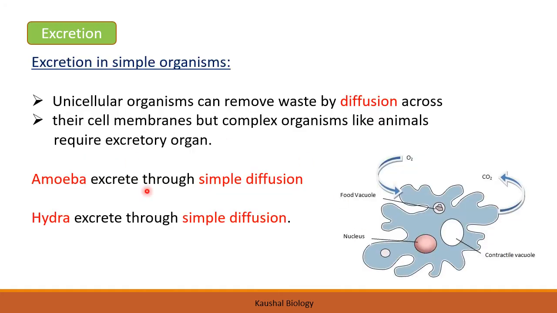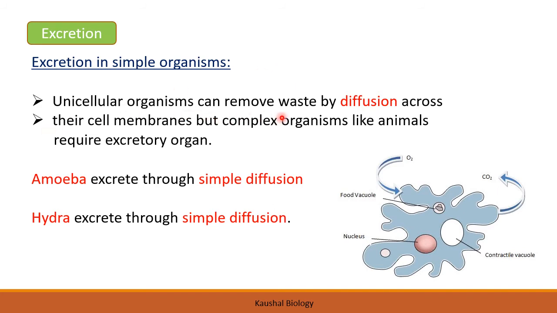Yes, excretion happens in our body. We are a very complex organism, but this excretion procedure also happens in single-celled animals like amoeba and paramecium. So how does excretion in simple organisms take place?